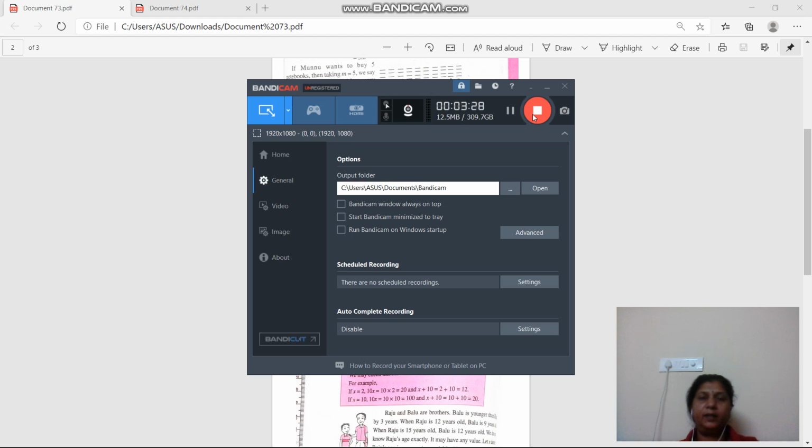Get it? देखो, अगर राजू की उम्र हमने 12 पकड़ी, okay, we assume that the age of Raju is 12, then Balu's age is 12 minus 3, that is 9. And if we suppose, or we can say assume, Raju's age is 15, then what is Balu's age? It is 15 minus 3, that is 12. Get it? Fine. So let's start the exercise.